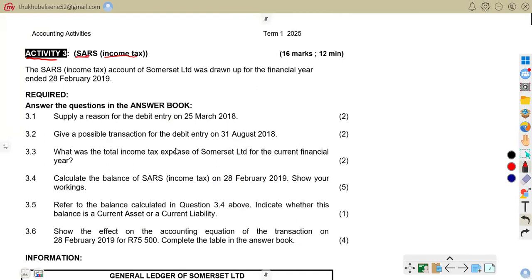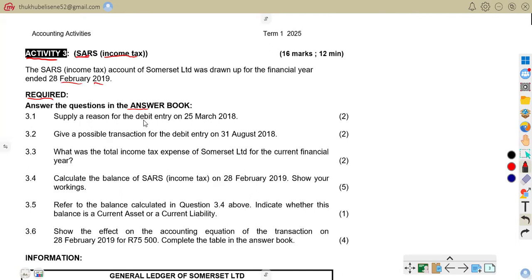Now let us go to the activity. It says the SARS or income tax account of Samset Ltd was drawn up for the financial year ended 28 February 2019. This is our financial year end. Required: answer the following questions in the answer book. 3.1.